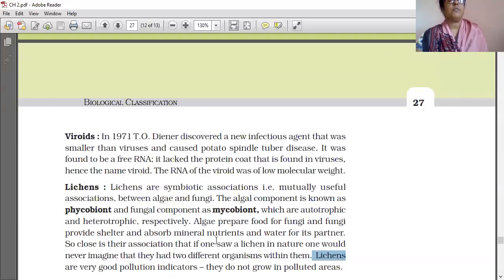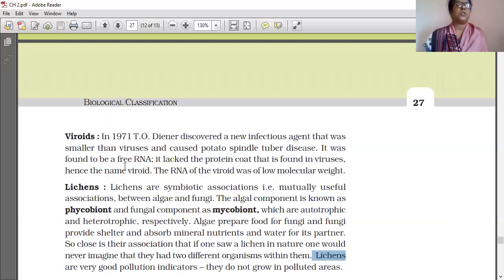So we have learned viroids now. One more time, see that Theo Diener discovered a new infectious agent that was smaller than viruses and caused potato spindle tuber disease. It was found to be a free RNA. It lacked the protein coat that is found in viruses, hence the name viroid. The RNA of the viroid was of low molecular weight.